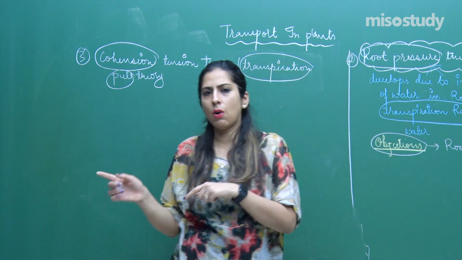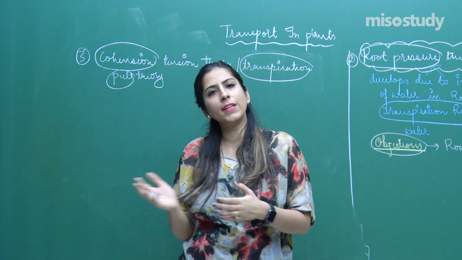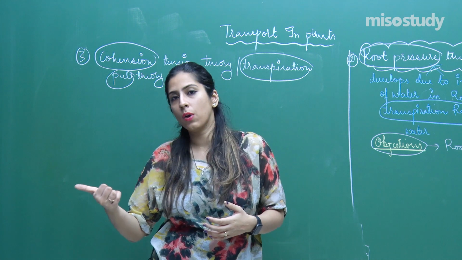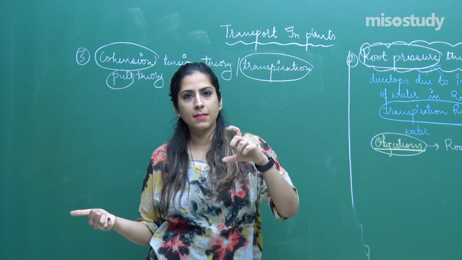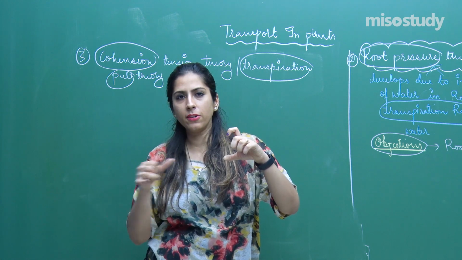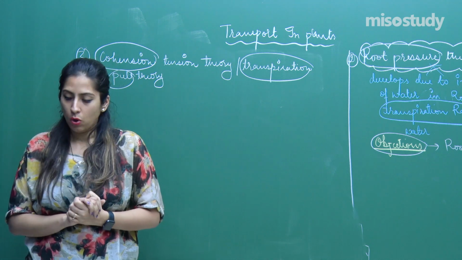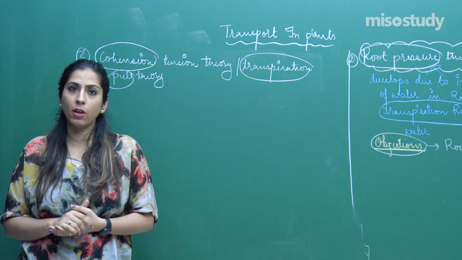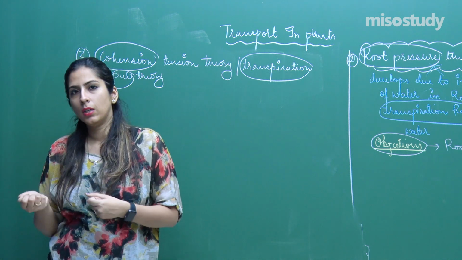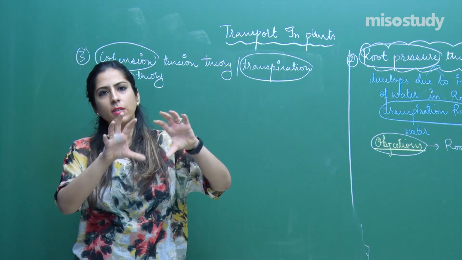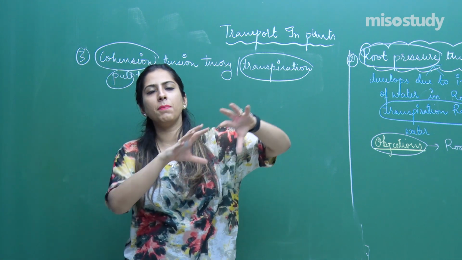When there is an increase in the DPD, what will happen? They will tell the surrounding cell, okay, give me more water because I have become plasmolyzed. And they will understand this. Why? Because the surrounding cell has a lesser DPD, but this one has more DPD. So there will be continuous movement of water. Then the next cell now has a higher DPD, so it will tell the next cell, give me more water, right? And this is how a continuous extraction of water occurs from those cells to the mesophyll cells.